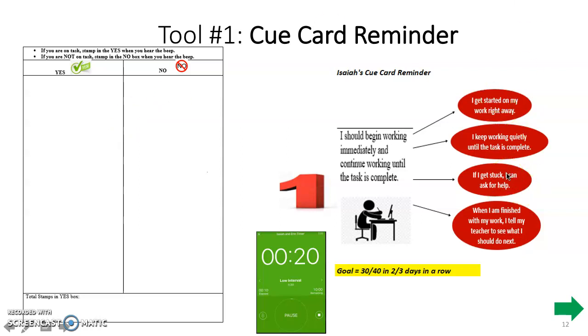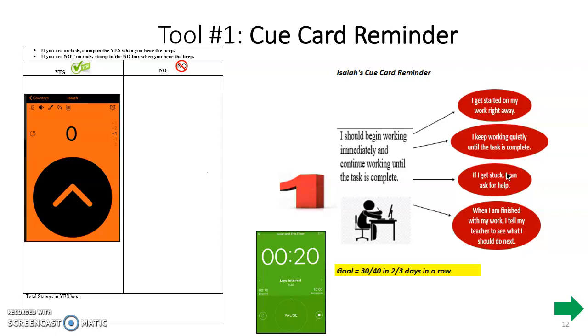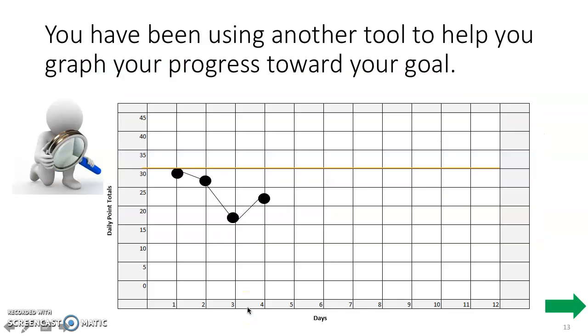And this was also really difficult to use, so we tried yesterday to start with a counter. So you got a point each time you're on task. But we really want to see you, as soon as the bell rings on the timer, give yourself a point really quick and continue working. So far, here's your data that have been graphed using that counter tool and all the other tools that we've tried.